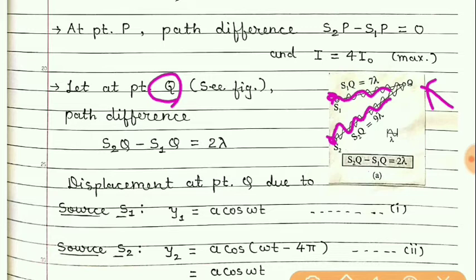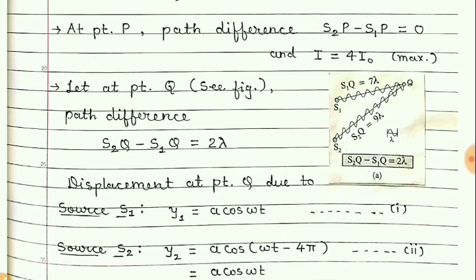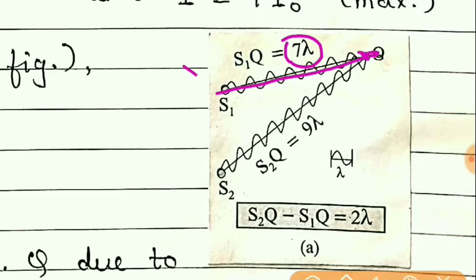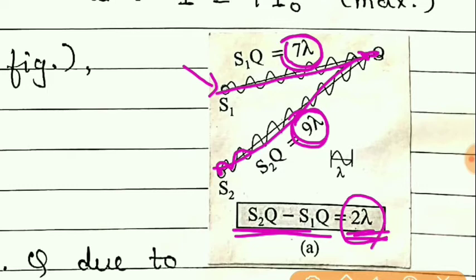Both the waves are coherent waves, and you can see here in this figure at point Q, the path difference is 7 lambda for the first wave, and for the second wave the path is 9 lambda. So what is the difference of path? The difference is 9 lambda minus 7 lambda, that will give us 2 lambda. So path difference is 2 lambda here.